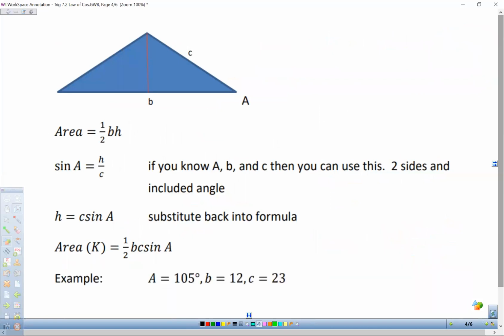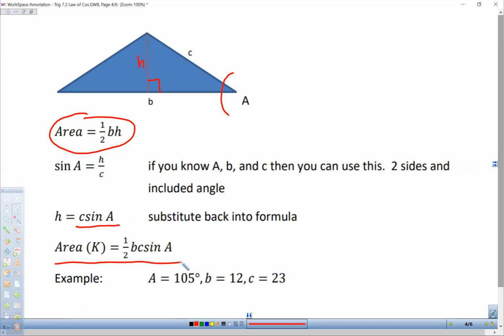So here's an example where we have a triangle. We have angle A right here. The height of the triangle is B, and the hypotenuse, so again, this would form a right triangle, would be C. So the area, the normal formula we know, is 1/2 times base times height. Well, our height we can find is C times the sine of A, because the sine of A is H over C if we call this H. So we can substitute that in for the height. So we get this formula.